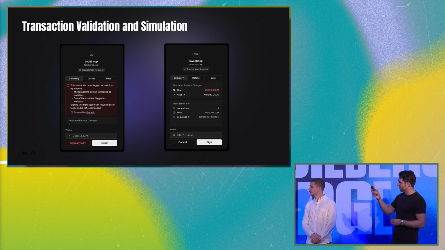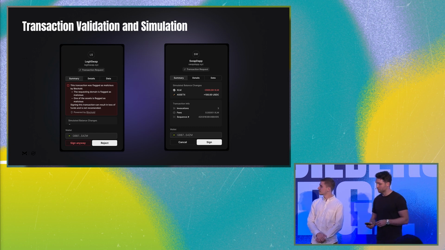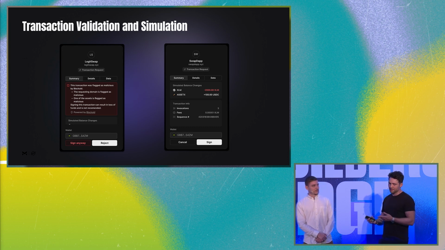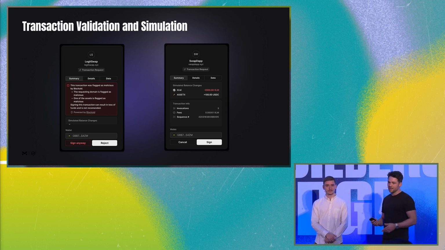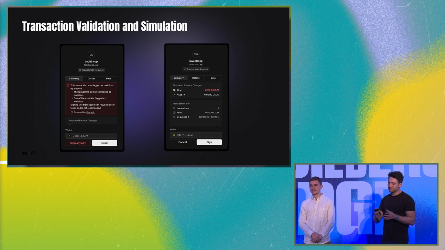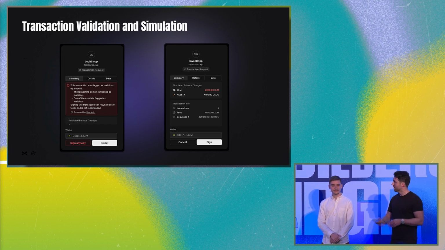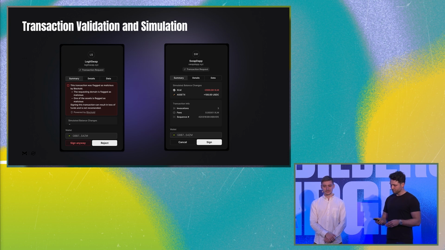The validation also allows us to do all of those kinds of scans that Shahar mentioned. It could be related to anything about the transaction: any asset, any account, anything inside that transaction that can be flagged as malicious will be shown to the user.